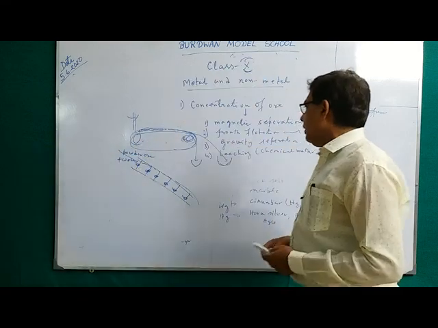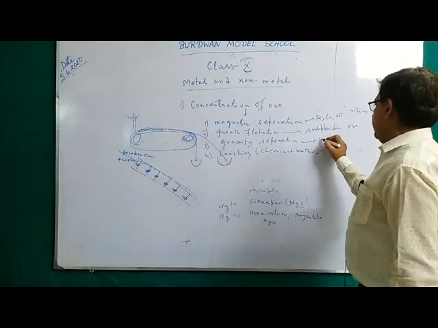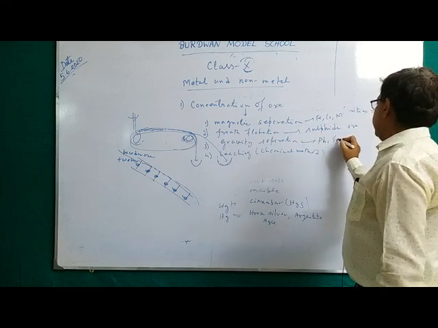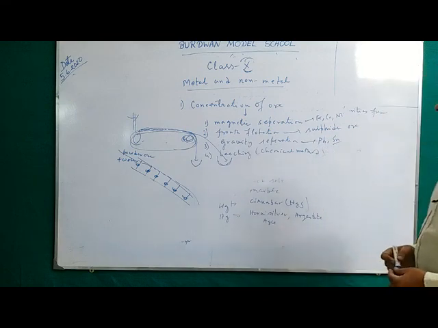This process is known as the gravity separation process. Mainly lead or tin ores can be concentrated by this process.